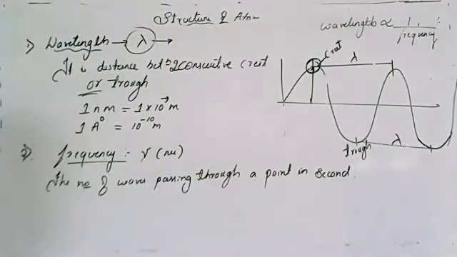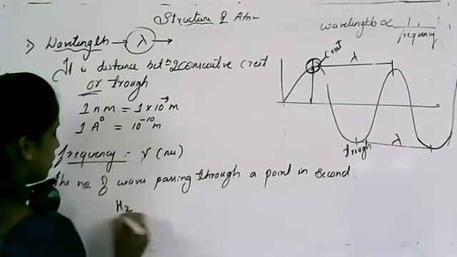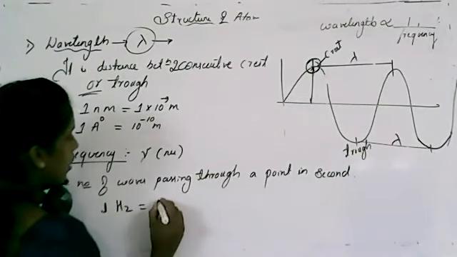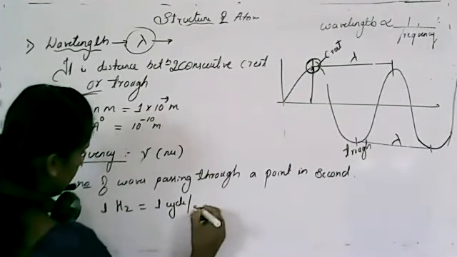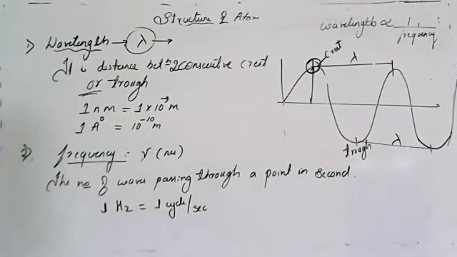It is represented by nu. Clear? And its unit is hertz, where 1 hertz equals 1 cycle per second. Is this clear? So this is wavelength and frequency.